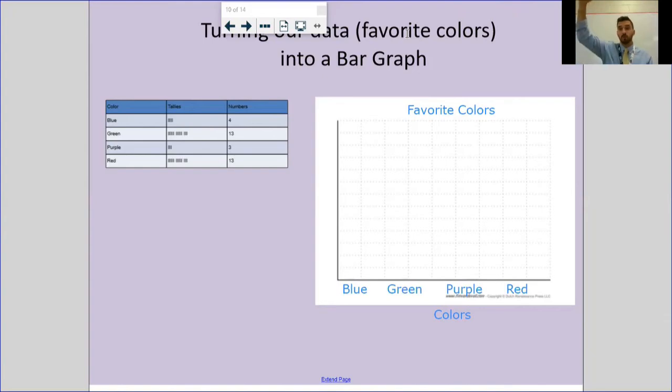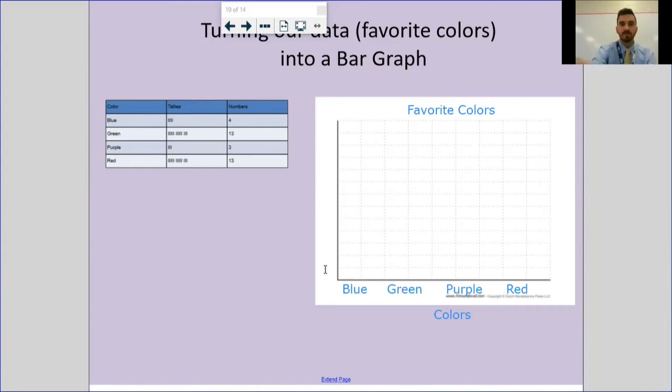If I'm asking 40 people, I might have something that has 31 votes. My scale would have to go a little bit higher, but my biggest number here is 13. I don't have to go that high. So I can stop at 13. I can make it go up to 15. It's really up to you. And then you have to figure out how many you're going to be jumping by. You want to count by ones, twos, or threes. That part's up to you, because with a number like 13 or a lot of odd numbers, your bars might not fall directly where they're supposed to fall.